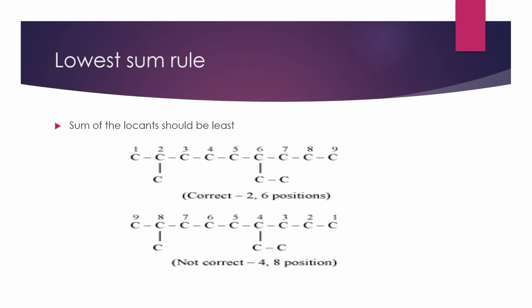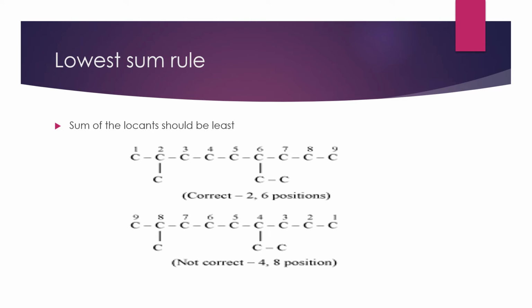Before we also saw 2, 7, 8 and 3, 4, 9, so don't confuse with that. The set of locants only will be preferred compared with the lowest sum rule. Understood? If you are having the same result, no problem. If you are having different results, better you go for the lowest set of locants rule.